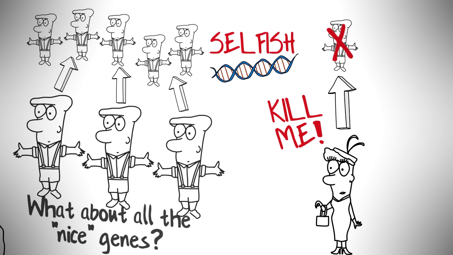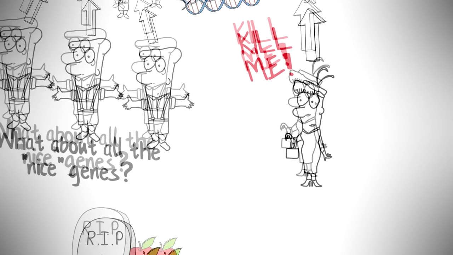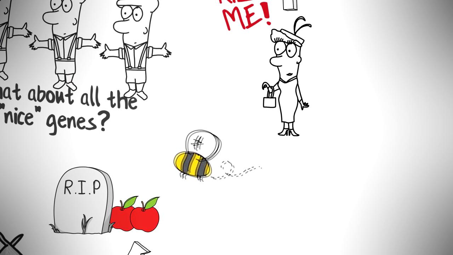She's not going to sacrifice herself for any random 3 brothers. Why not? It's not like we're the best 3 brothers in the world. What's the difference? The difference is that they don't carry her genes. So the selfish gene's logic is very clear here. When you're a 50-year-old woman and you have 3 sons, it makes absolutely perfect sense to pick your own death over the death of your 3 sons. Let's look at another example.